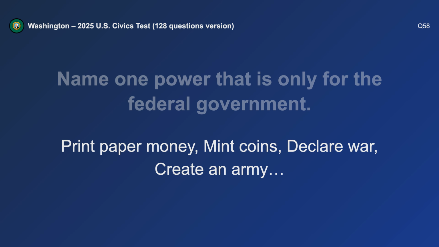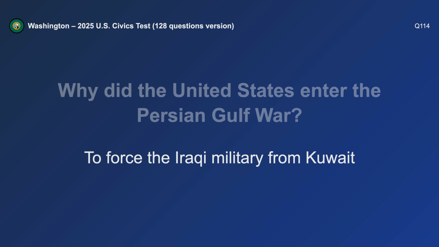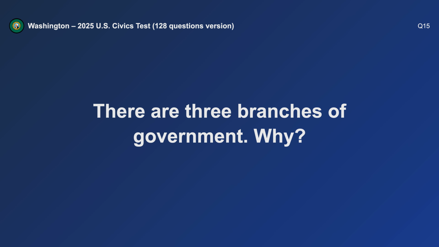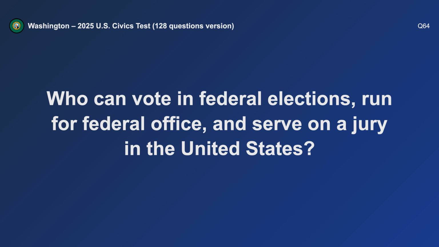Declare war. Why did the United States enter the Persian Gulf War? To force the Iraqi military from Kuwait. There are three branches of government. Why? Checks and balances. Who can vote in federal elections, run for federal office, and serve on a jury in the United States?